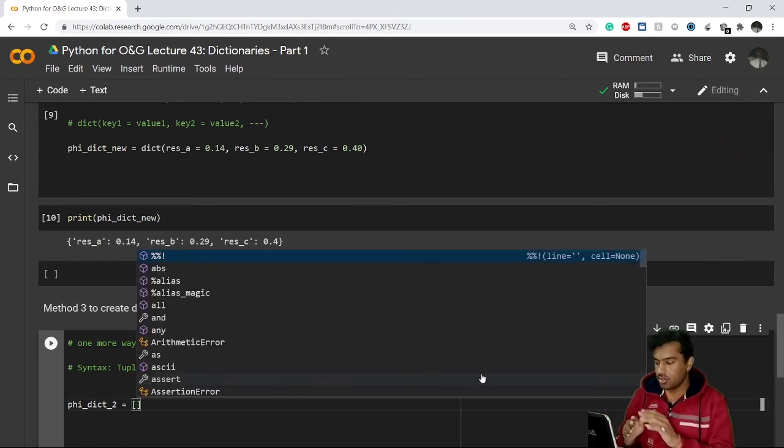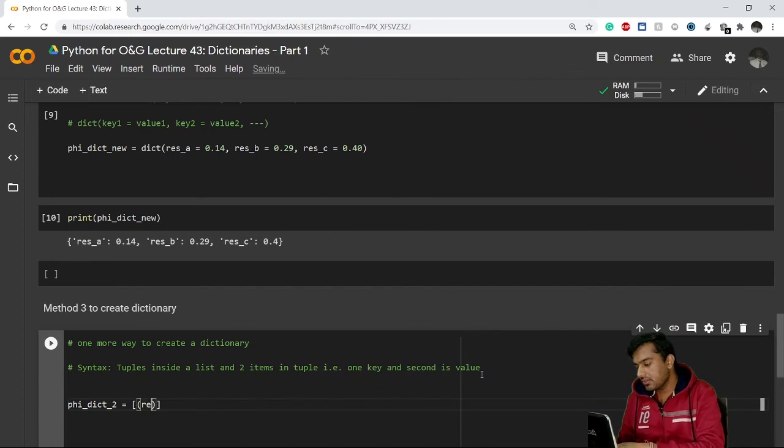Inside this list you have to give a key value pair inside tuples. It means here I have 3 key value pairs, right? Reservoir A and its porosity, reservoir B and reservoir C similarly. So I'll have to create three tuples which contain these keys and values. So the first tuple will contain my first key, and the second